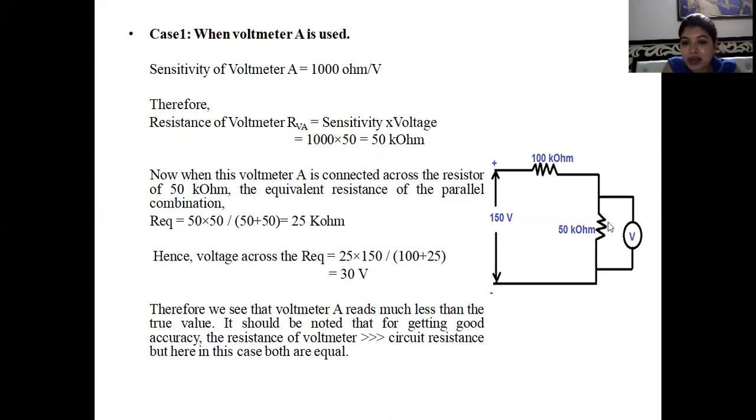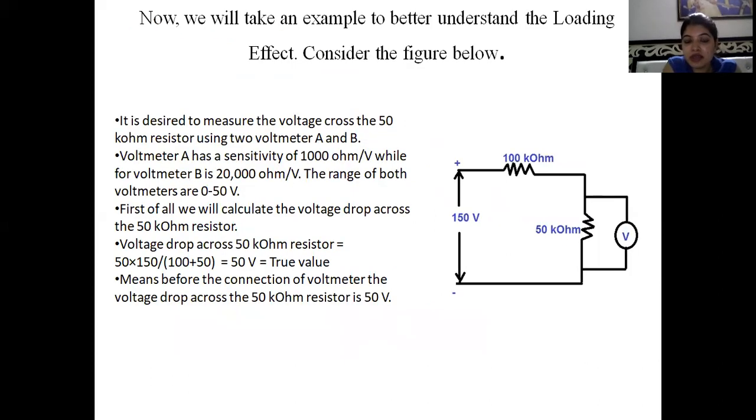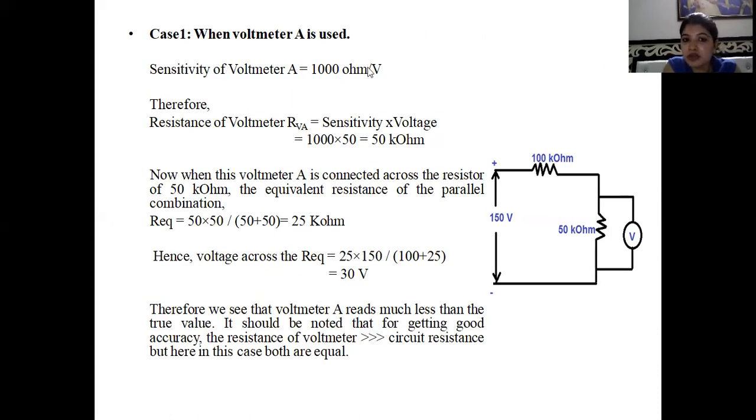Due to this parallel combination, we will evaluate the equivalent resistance. The 50 kilo ohm resistor and the 50 kilo ohm internal resistance of the voltmeter will be in parallel. So the formula would be 50 into 50 divided by 50 plus 50 to evaluate the overall resistance. That would be equal to 25 kilo ohm. Now, without introducing the voltmeter, the value was 50 volt, but by introducing the voltmeter of 1000 ohm per volt sensitivity, the resistance becomes 25 kilo ohm.